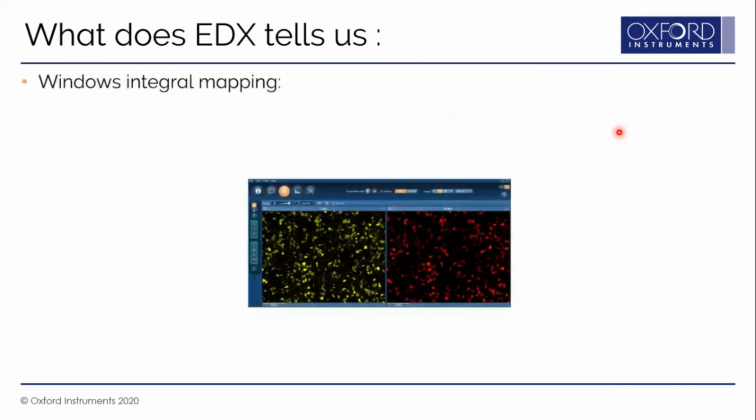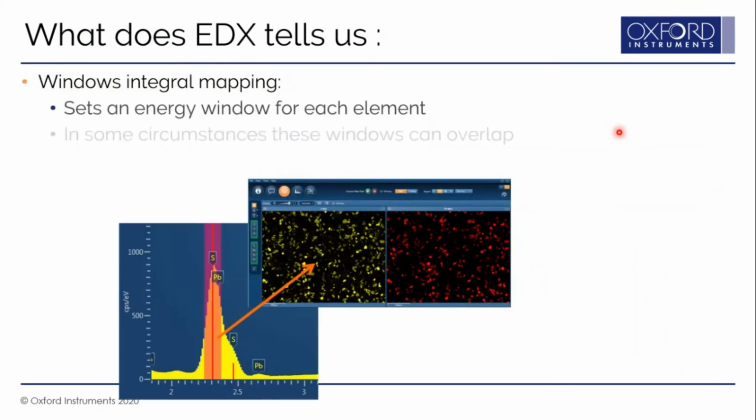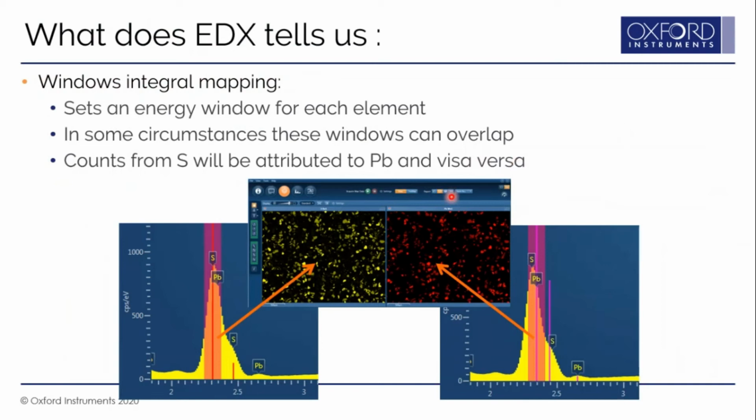Many times there are peak overlaps. If you create an energy window having peak overlaps, then essentially you see the same mapping information for different elements. Here you can see sulfur and lead overlapped with each other, and if you use this energy window to collect the X-rays, you see the same mapping information for sulfur and lead.